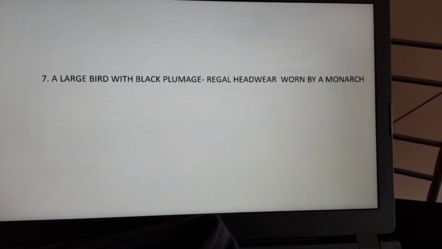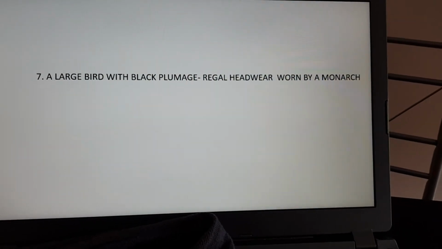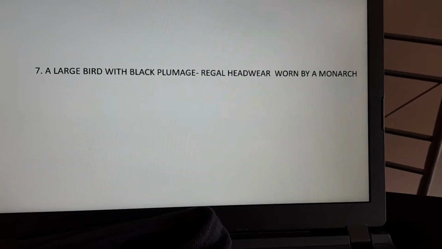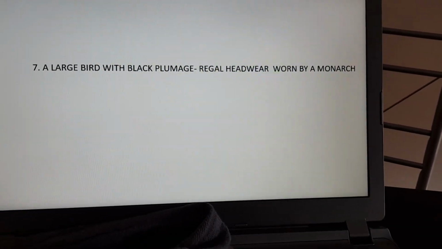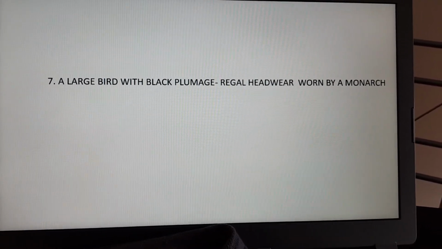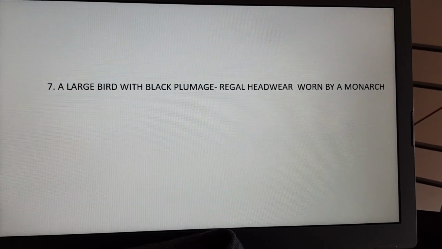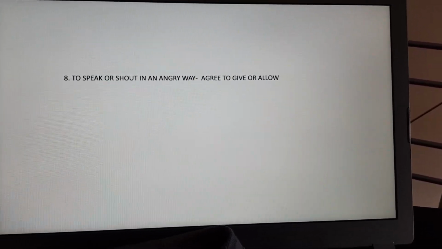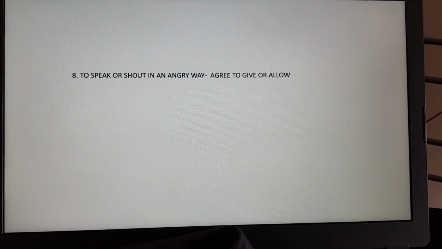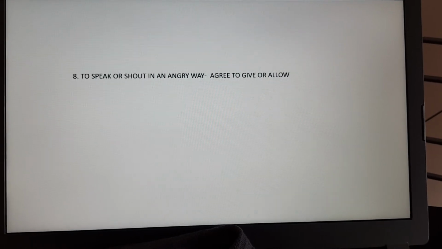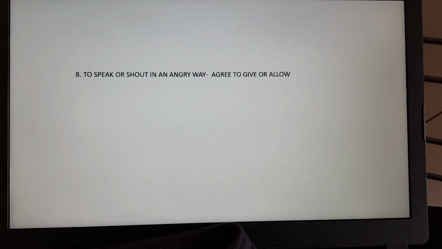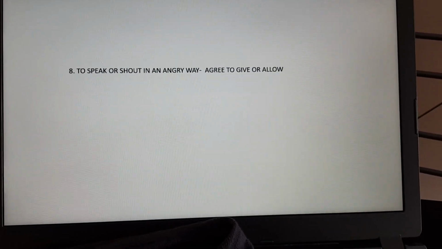7. Almost tempted to quote from Monty Python there, a large bird with black plumage, a crow, regal headwear worn by a monarch, crown. 8. To speak or shout in an angry way, rant. Agree to give or allow, add the G to the front of rant, and you have, of course, grant.